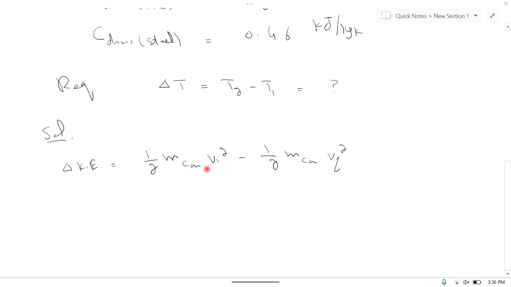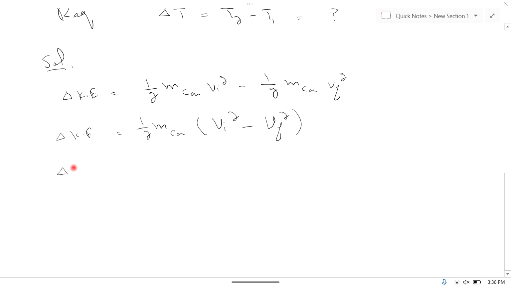As Vi is greater than Vf, so we write Vi minus Vf. So change in kinetic energy is equal to half mass of car, these are common, and Vi square minus Vf square.